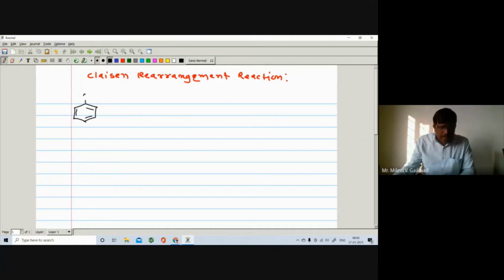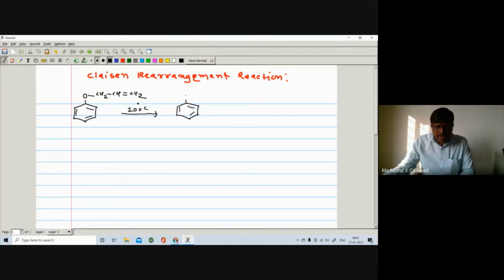Here phenol, when treated with allyl chloride, CH2, CH double bond, CH2. The reaction takes place at 200 centigrade temperature.